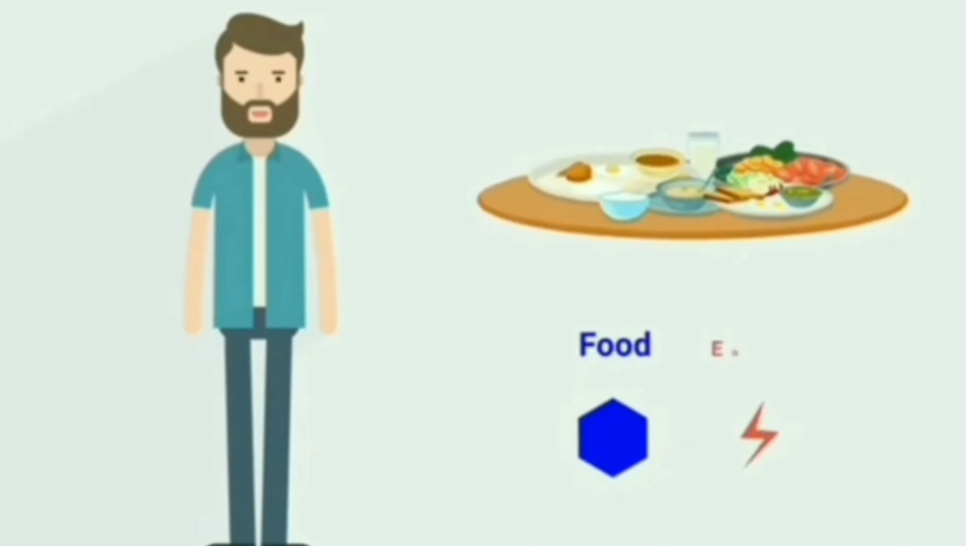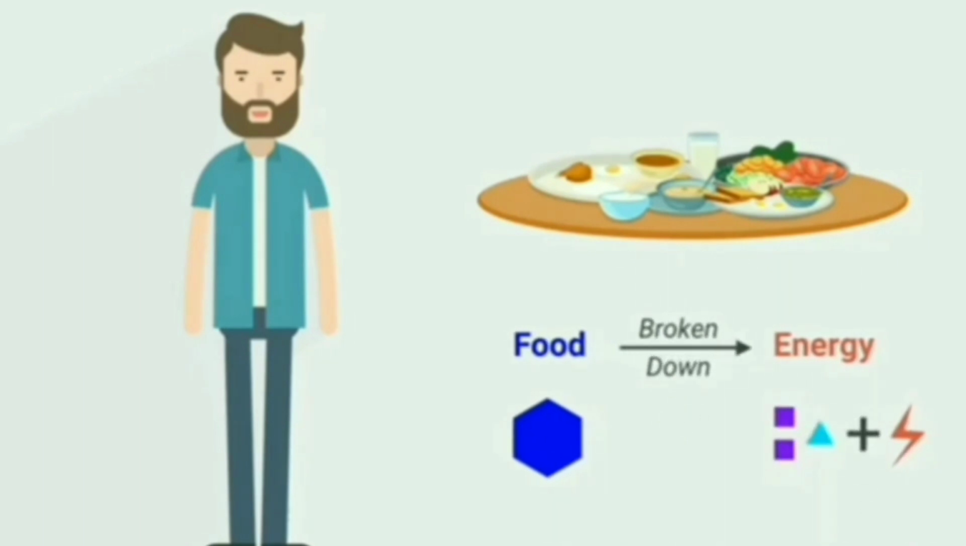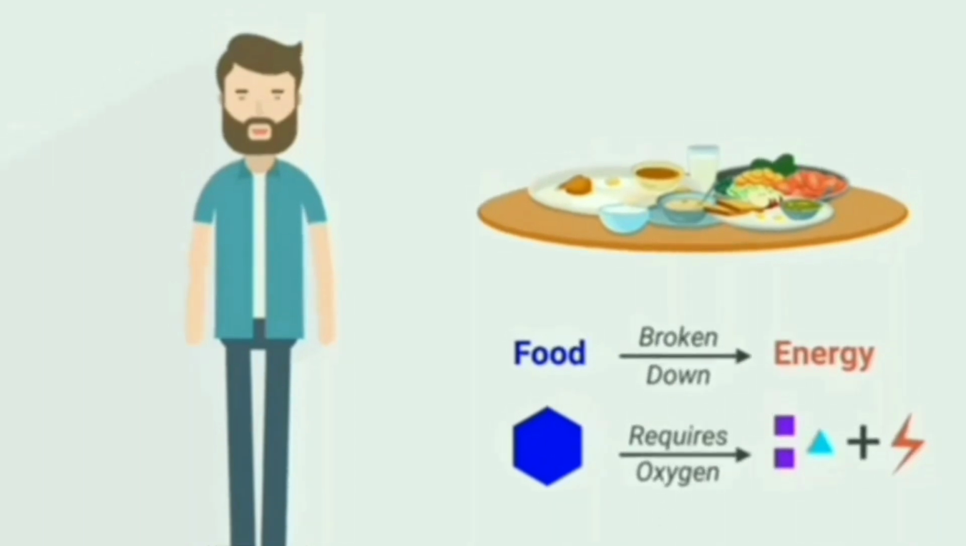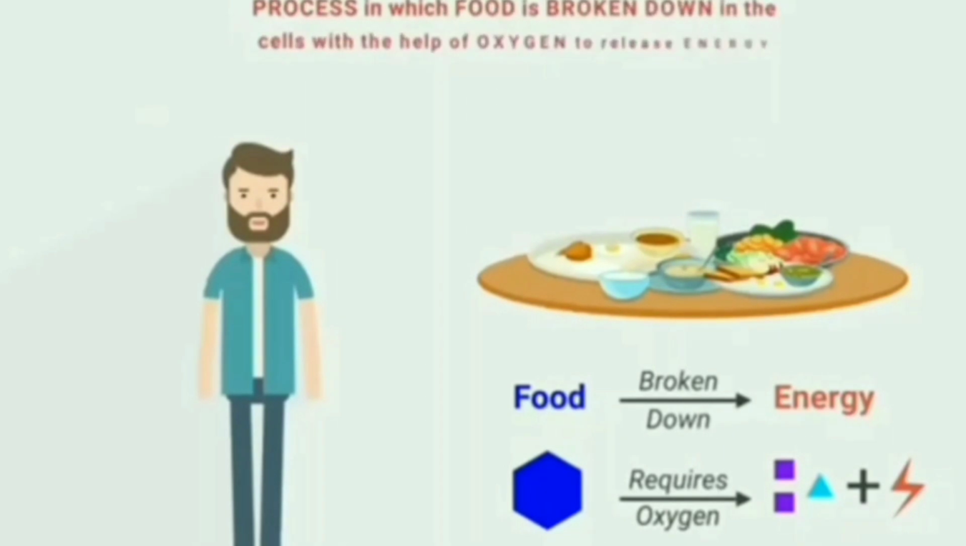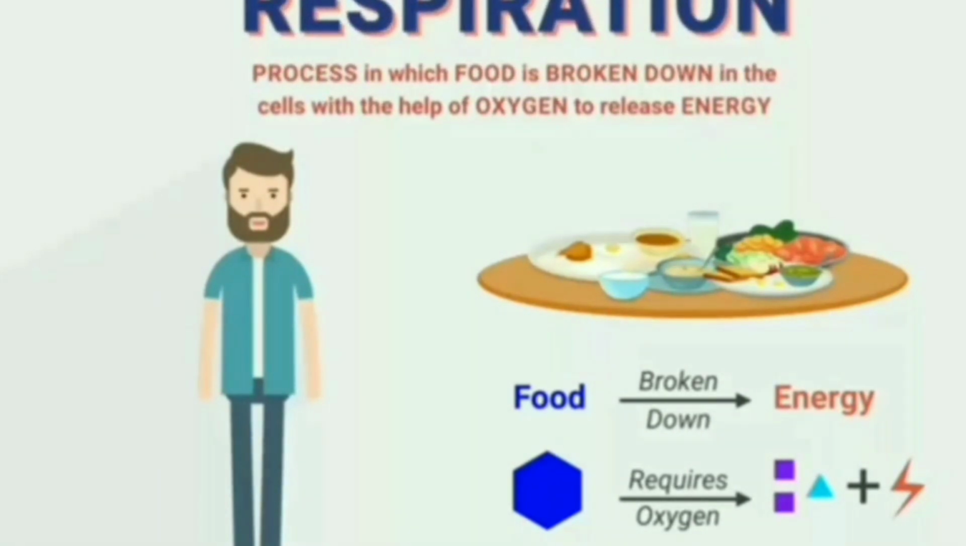The food we eat is a source of energy, which means energy is stored or locked inside the food. In order to unlock or derive the energy from food, the food need to be broken down and it requires oxygen. So we can say that the process in which food is broken down in the cells with the help of oxygen to release energy is called respiration.